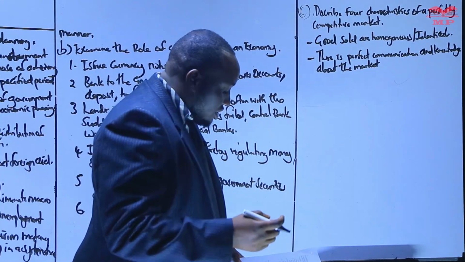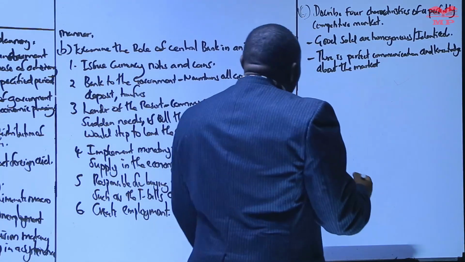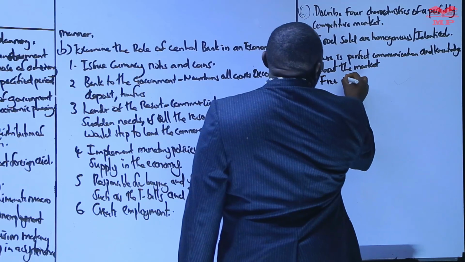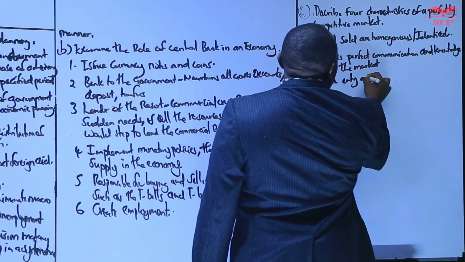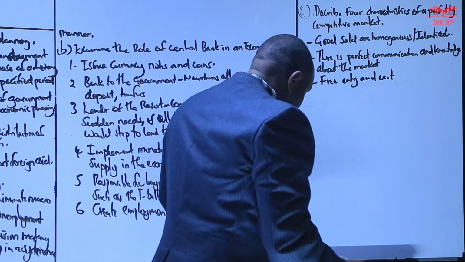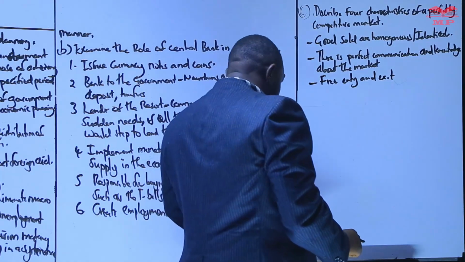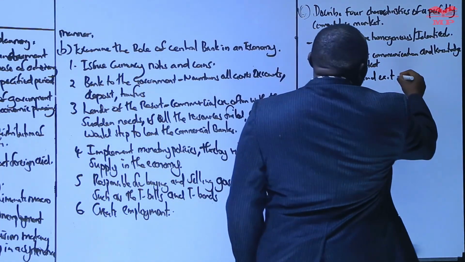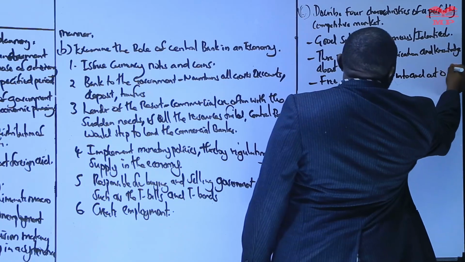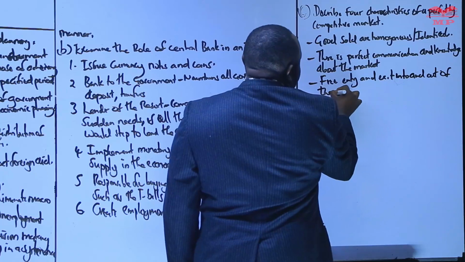We can also talk about free entry and exit, that is free entry into and out of the market.